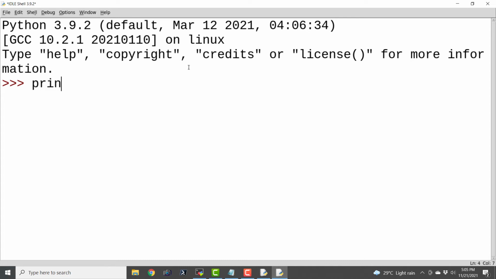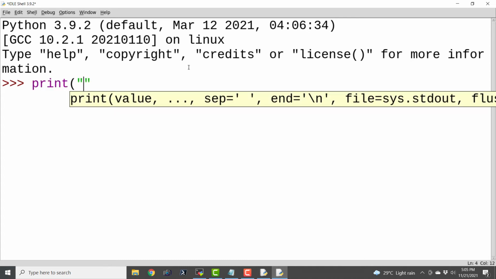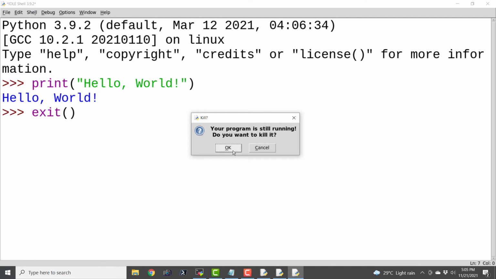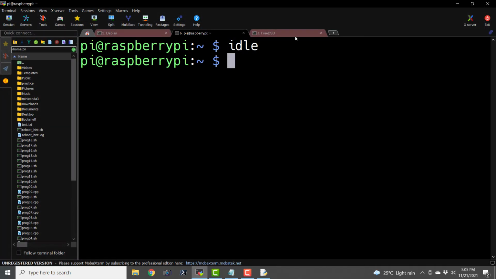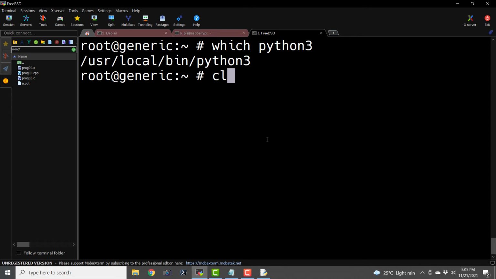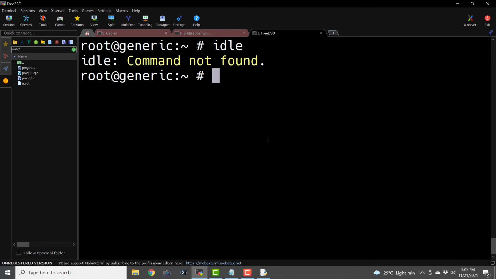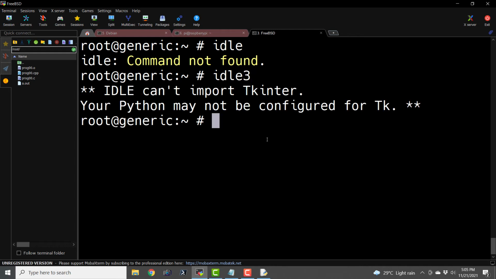So let us type in the customary program, print hello world. If I hit enter, it is going to execute that program. In order to exit, I will just have to say exit. Okay, so let us kill it and let us see it on the Unix-like operating system FreeBSD. If I type in idle, okay, IDLE is not installed, I guess.